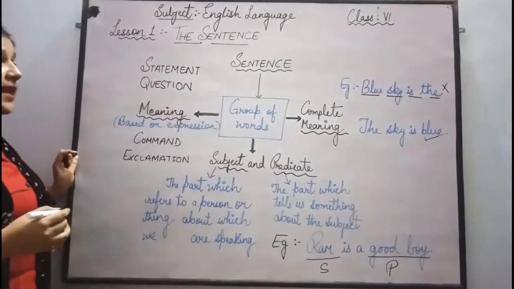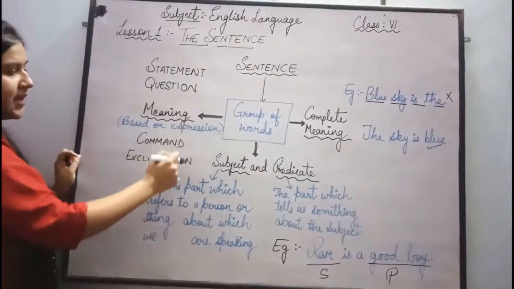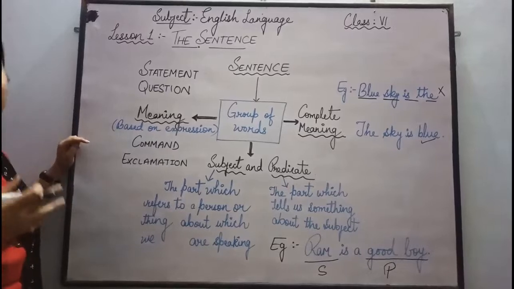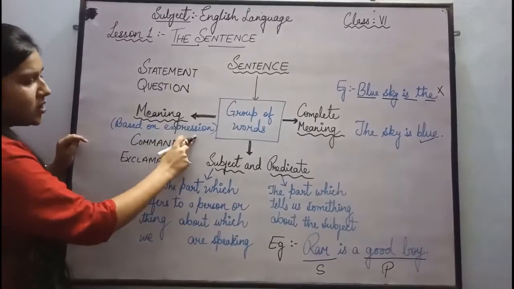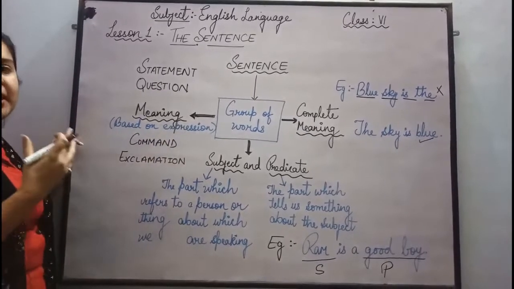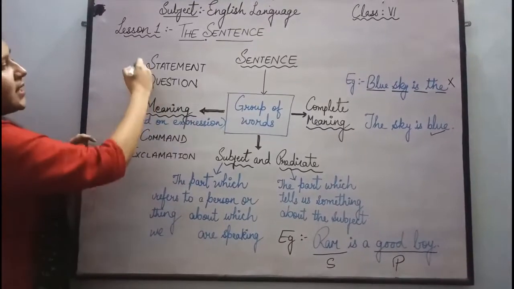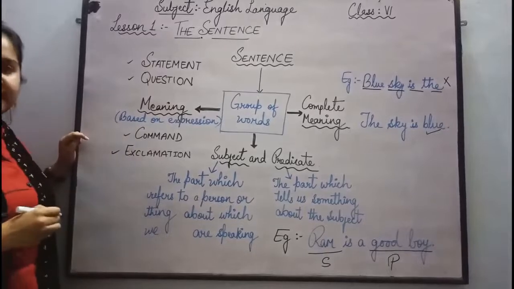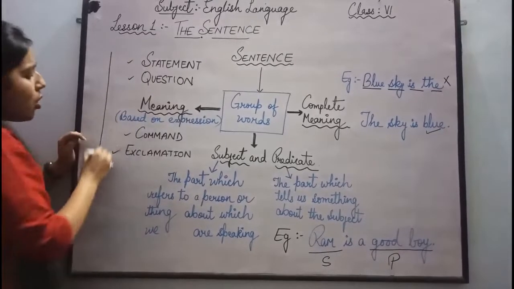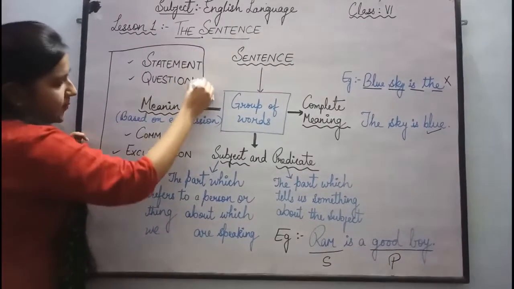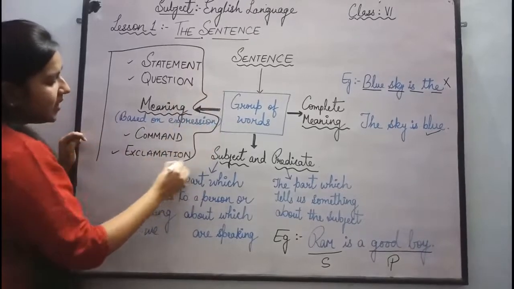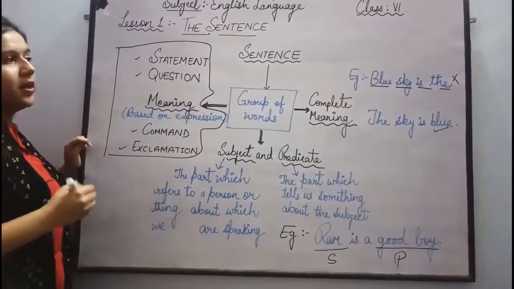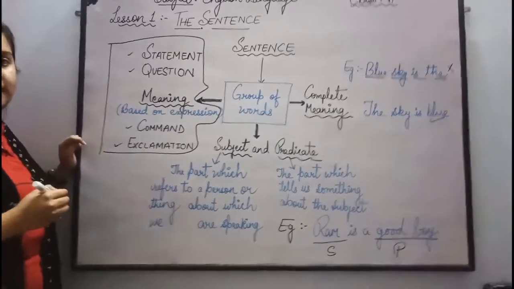The third main characteristic of a sentence is that the meaning of different sentences may be different. Based on the expression, the meaning of the sentence will be different. The expressions may be a statement, a question, a command and an exclamation. So based on different expression and thought, the sentences are divided into four main types. Let us now learn about the different types of sentences.